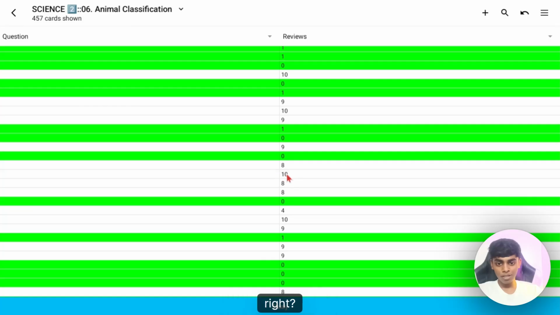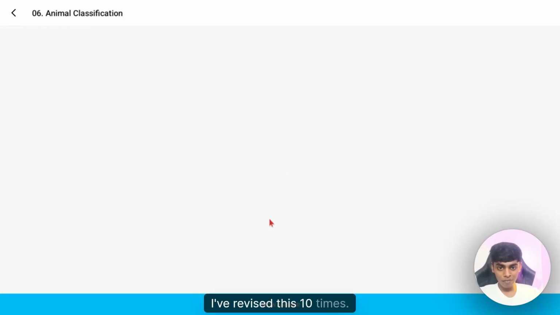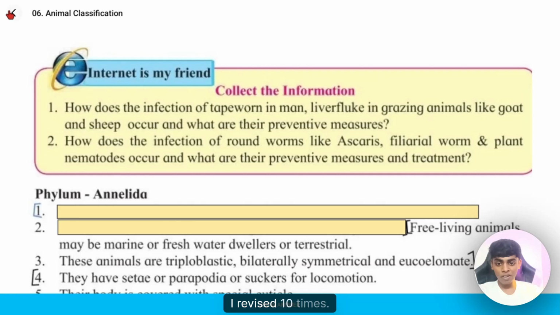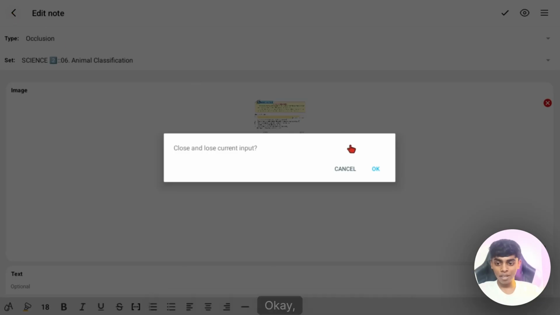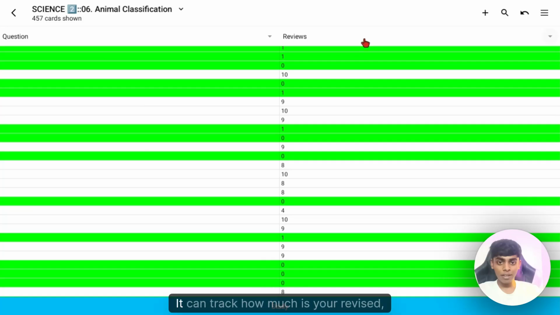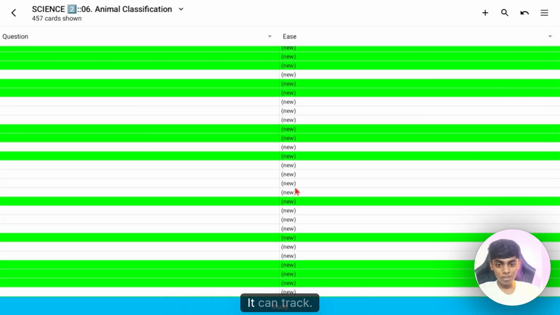So I can see this 10 times, right? So I revised this 10 times. All right, if I click, I can view it like this. I have revised this 10 times. Okay, it can track exactly, and there is more advanced tracking in this. Now if I click, it can track how much you have revised, and how easy it is for you.